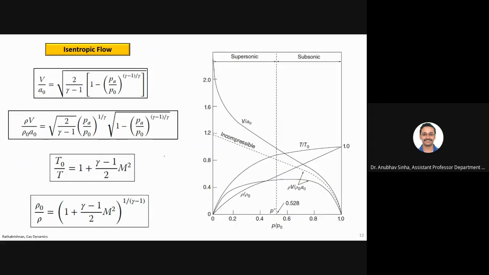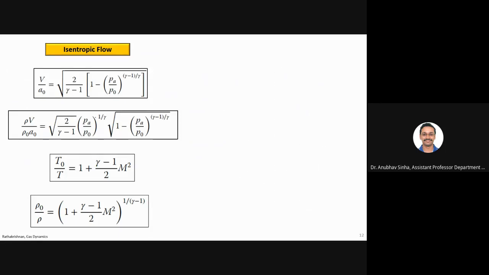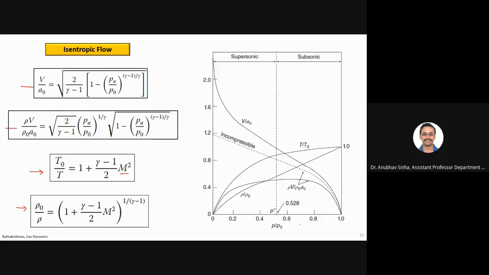Moving on. For isentropic flow, we have got these equations. This we have seen in the last slide. This again we have seen in the last slide. This all we have discussed previously, for T naught and rho naught. If you go back to your previous lectures, you'll find derivations for this, where we talked about T naught in terms of Mach number. Now if I plot this in terms of how it varies with P by P naught, this is how it will look.